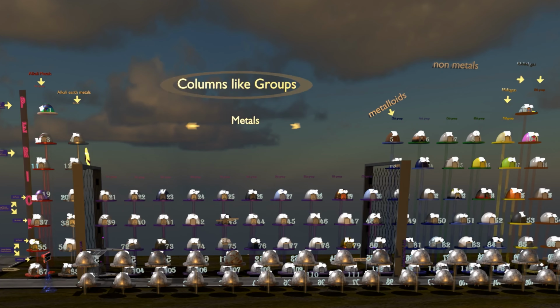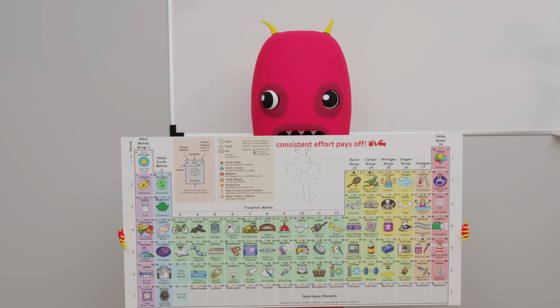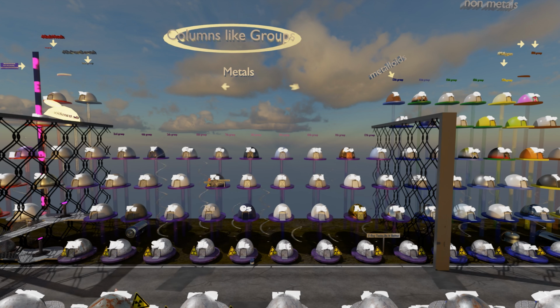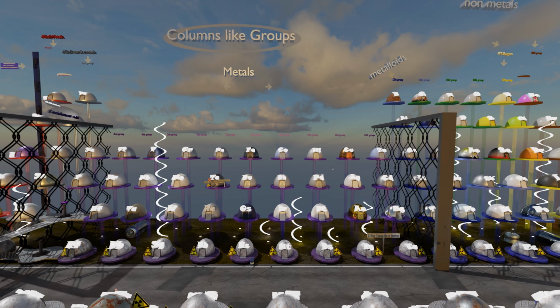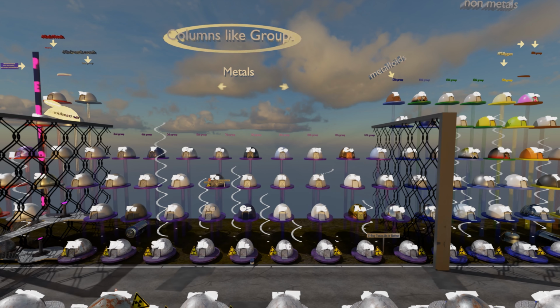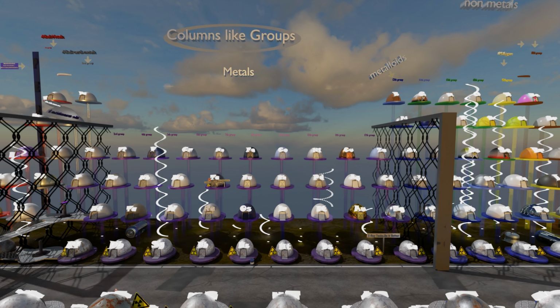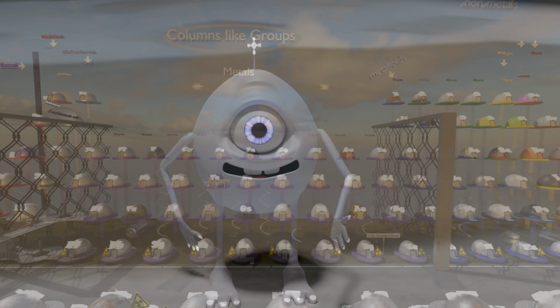Come with me into the big city, the periodic table of the elements. Here live our little heroes, the atoms. Many people only know the periodic table as a boring chart, but in reality it's a living city, full of movement and stories. Each atom has its own little house here, its element. But they never stand still. They're always on the move, looking for friends and new tasks. And for that, they use their superpowers, their electrons.